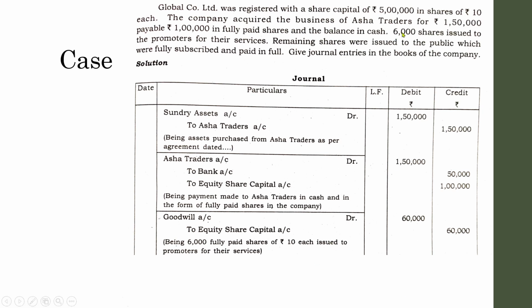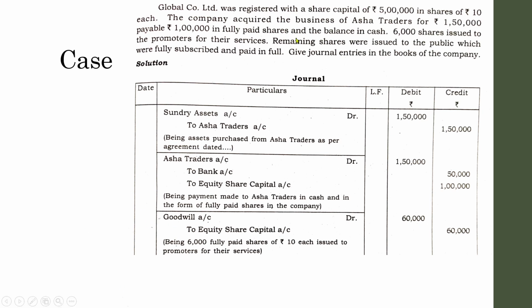Here details of 6,000 shares is only given. So 6,000 into 10 you will get the value of payment. So goodwill account up to equity share capital 6,000. This is the only entry that you have to pass whenever shares are issued to the promoters. It's very easy.